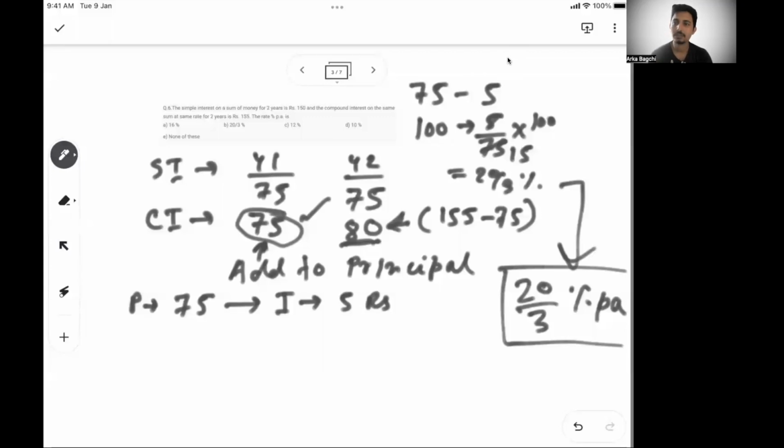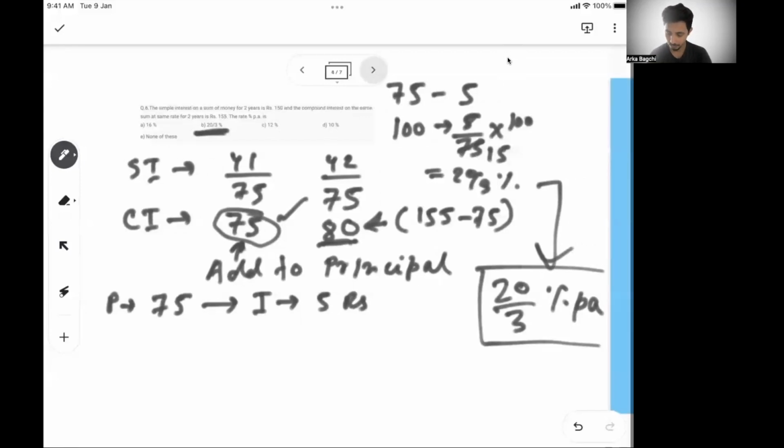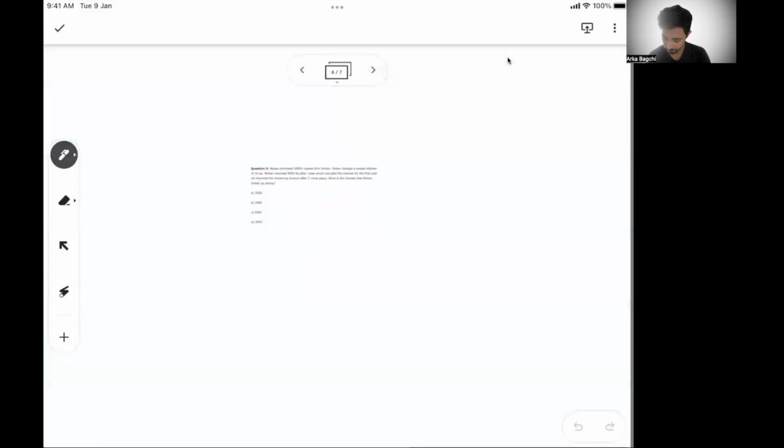So that 75 rupees can generate 5 rupees of interest. So that means the rate of interest is basically how much it will generate on 100. On 100 it will generate 20 by 3%. So your option B is your answer. Okay, moving to the next problem.